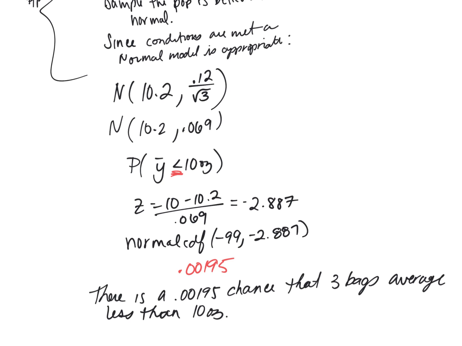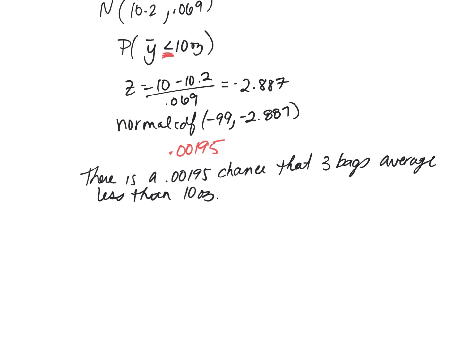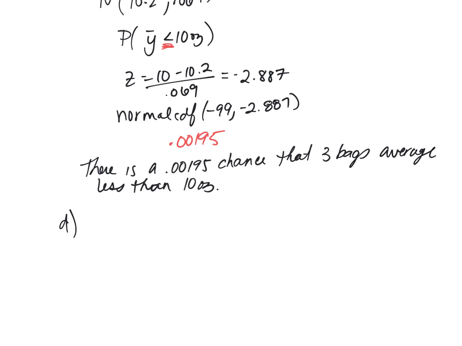D says, what's the probability that the mean weight of a 24-bag case of potato chips is less than 10? I can still apply the central limit theorem because remember the population is normal. So for D, it changes my standard deviation. It's 0.12 over the square root of 24 bags. When my sample size changes, my standard deviation changes, right?